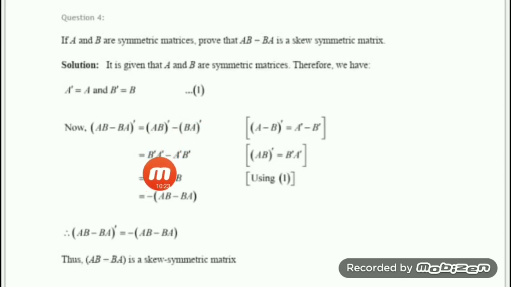It becomes B transpose A transpose minus A transpose B transpose. Now you know B transpose is B and A transpose is A, so you substitute. Now we can write it in this form, because taking the minus sign common, it can be written as minus of AB minus BA. Or if you want, you can name this matrix as P and find the value of P transpose. You will see that P transpose is minus P. Therefore, the conclusion is what? The result is skew symmetric.